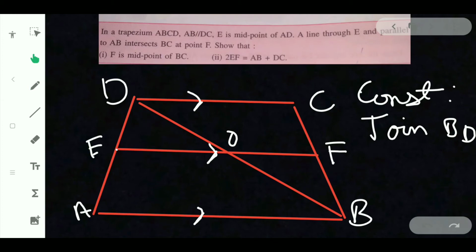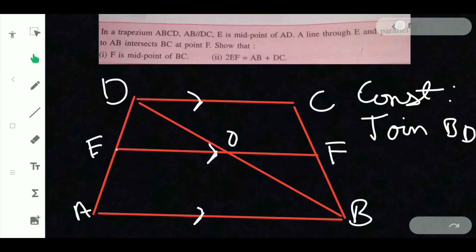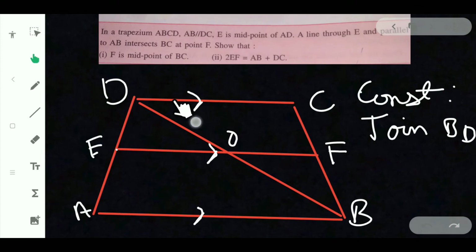Now if you take triangle BDC, in the same way, here O is midpoint and the line drawn, OF, is parallel to DC.